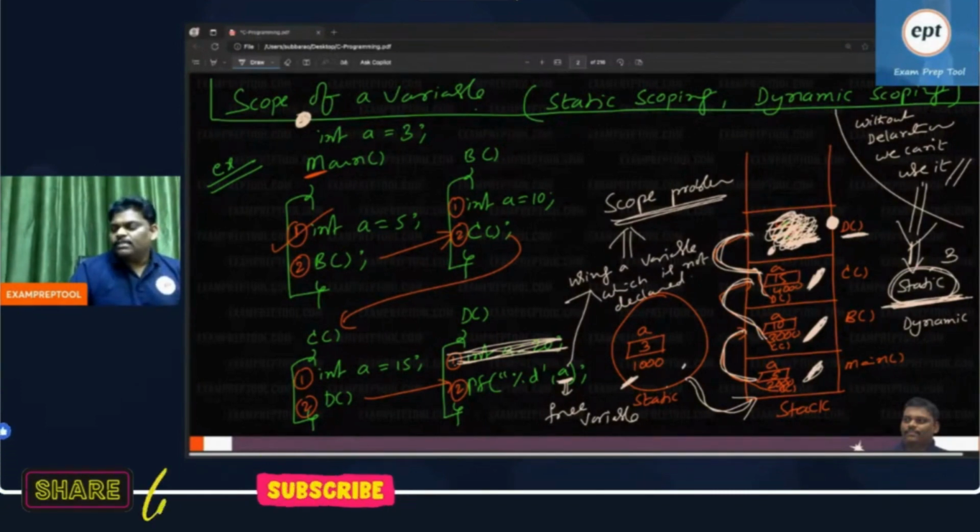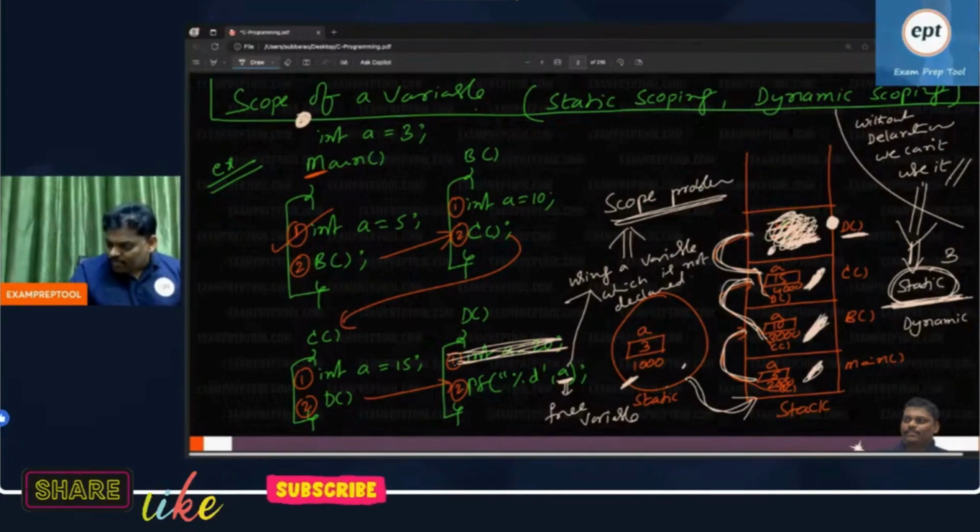Listen, if there is some problem at the top level, go one position down. What is the meaning? Pop the top of the stack, then you will get this. Suppose here also a problem, pop one more time.